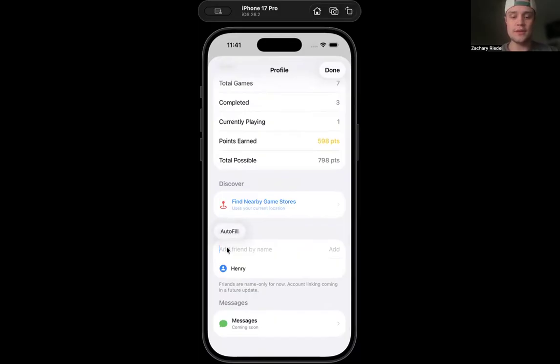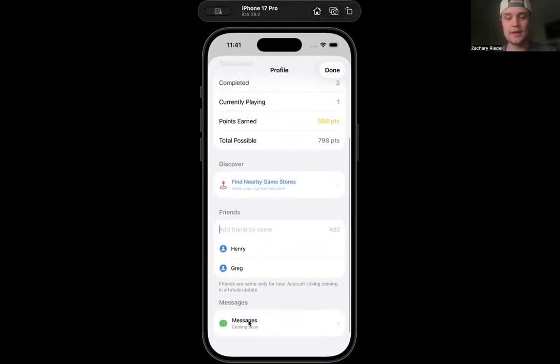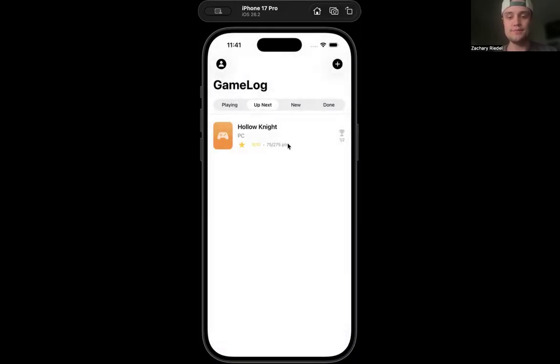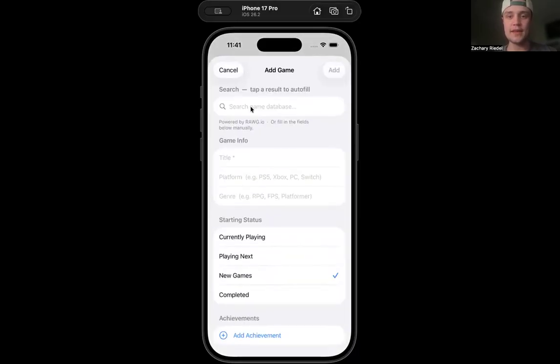Let's go ahead and add our good friend Greg. So we can hit add, just a total skeleton, but there we added Greg. Messages as well, a skeleton. Now here is another tab that we can go to, add game. So we go ahead and try to add a game.